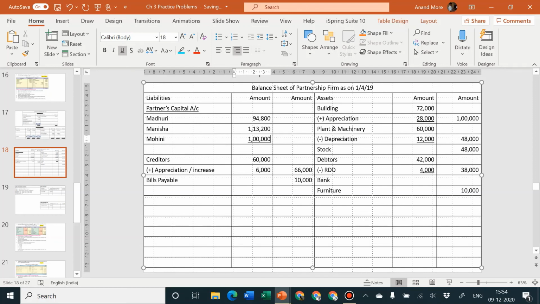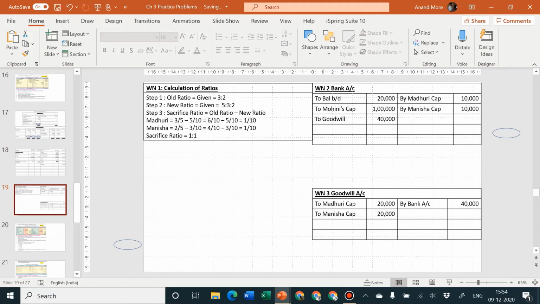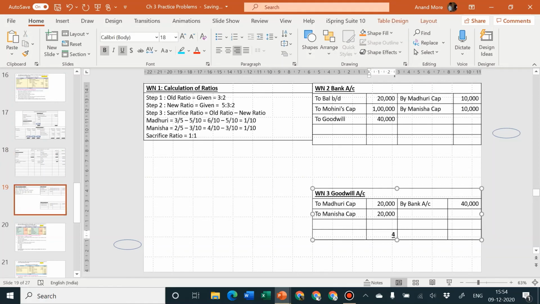Let us take the total to the outer column. 94,800 plus 1,13,200 plus 1 lakh is equal to 3,08,000. Take it to the outer column. Please do the totaling on your own. Please do not copy. And now certain accounts still are pending. Goodwill account is already tallied. Since it is tallying, that means there is no balance. Since there is no balance, it cannot come in the balance sheet, so no tension.